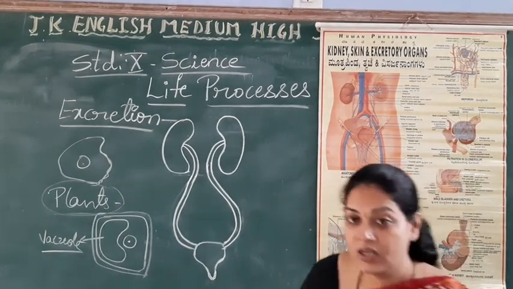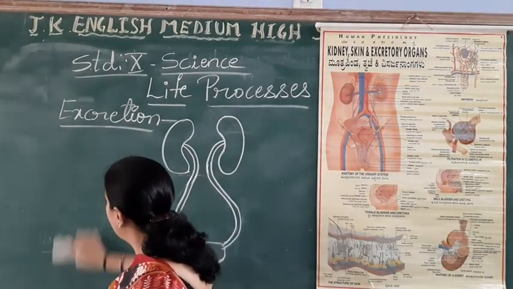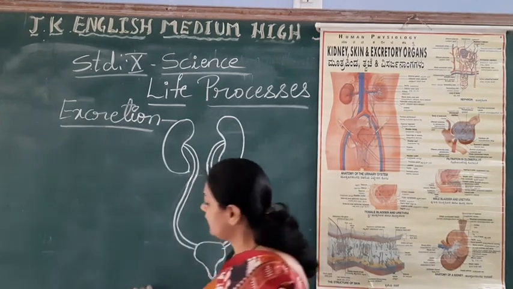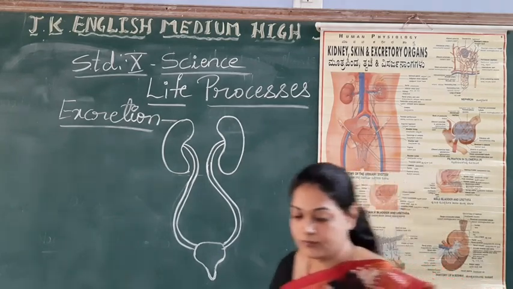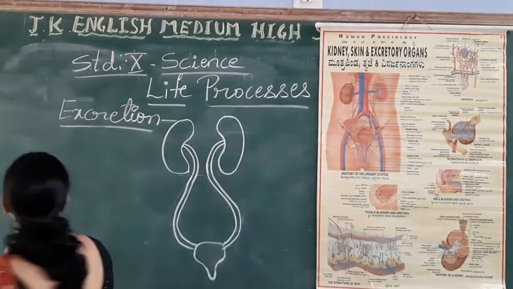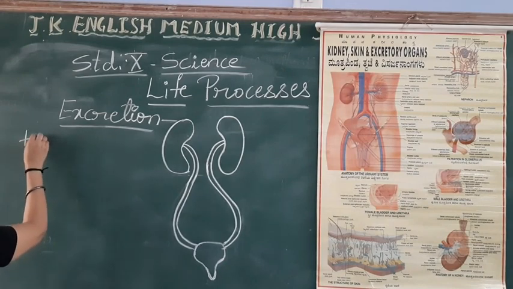Okay, right. Coming to the next one, multicellular organisms. Let us take multicellular organisms like the human body, right? So this is the excretory system of a man.